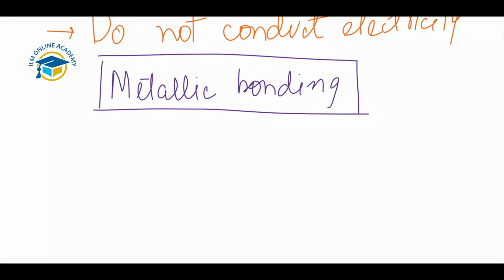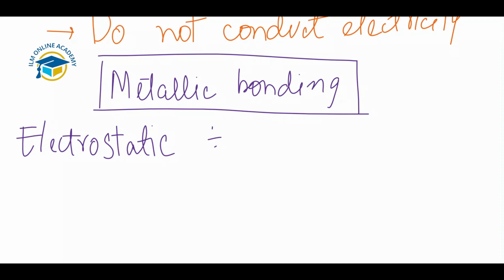Metallic bonding is electrostatic attraction. This is also electrostatic attraction just like ionic bonding, but there is one difference: ionic bonding is present between metals and non-metals, but metallic bonding is present between only metals. So this is the electrostatic attraction present between the positive ions in a giant metallic lattice and the negative ions or the mobile electrons that are present there.